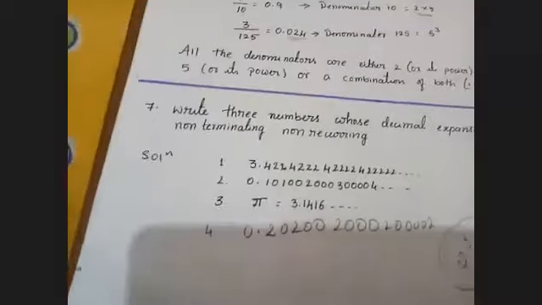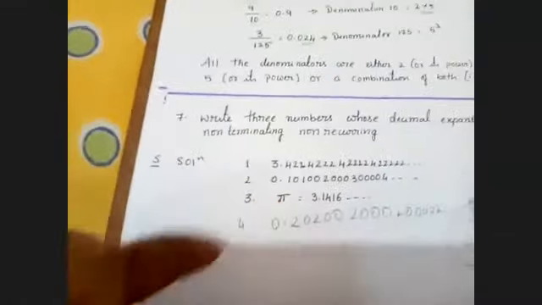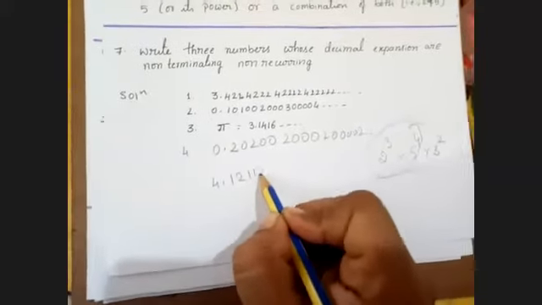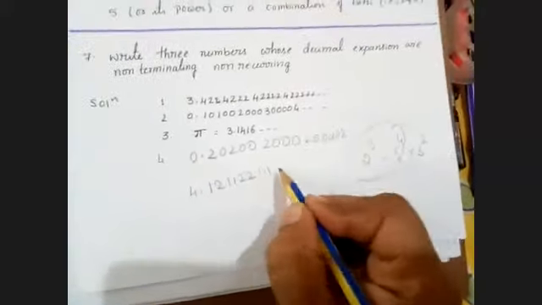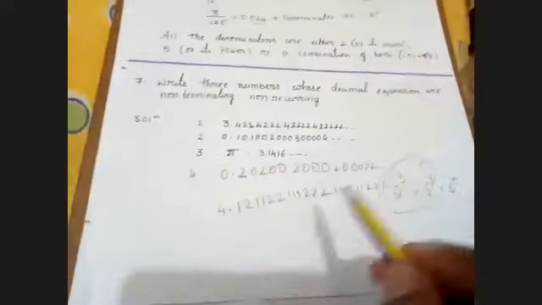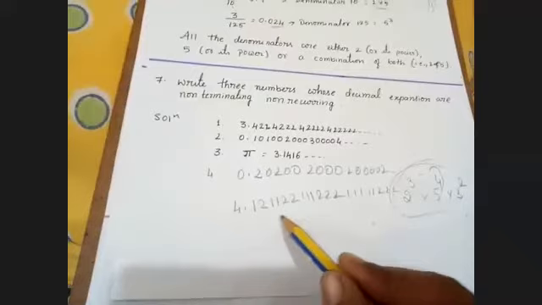Am I clear, children? These are the examples which I have taken. You can take any of your own examples for non-terminating and non-repeating. You can take 4.122112211122211112222. Put dash dash dash.